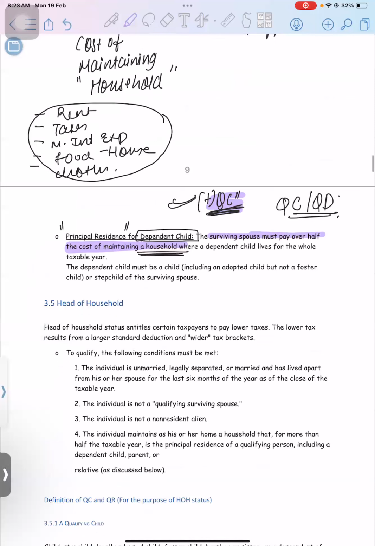Okay. Next is the dependent child must be a child or a stepchild of a surviving spouse. Now, can anyone tell me the difference between stepchild and foster child?